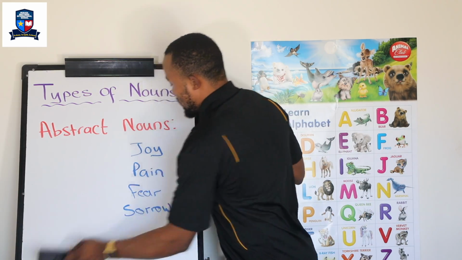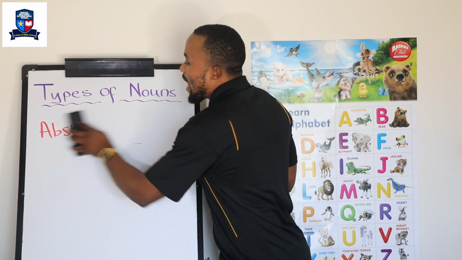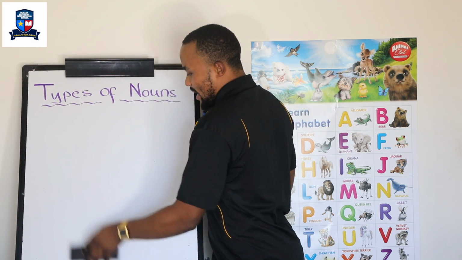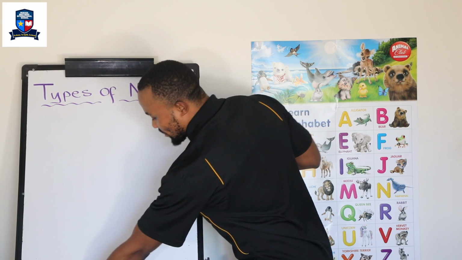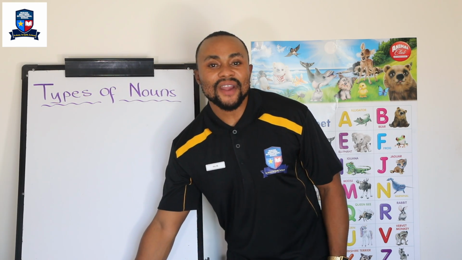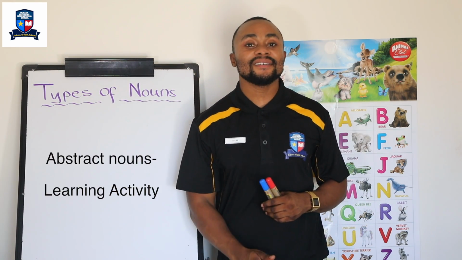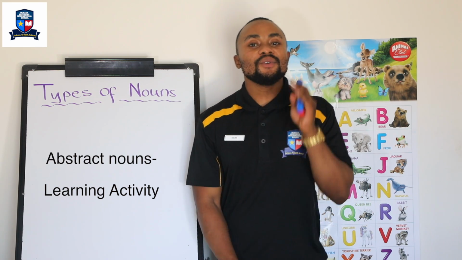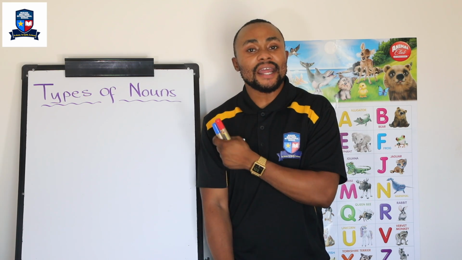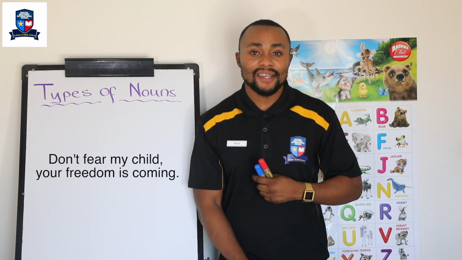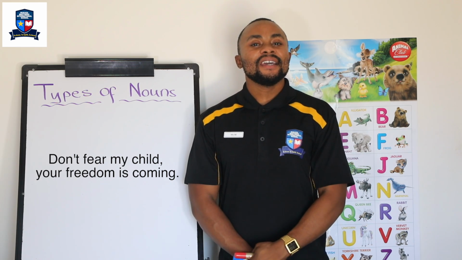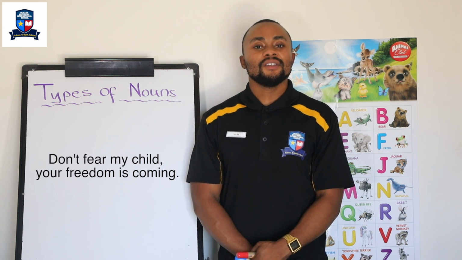Very, very good. Now let's do our little activity again and see if you've been paying attention. All right, so let's go. You ready? And try again. Do your best to figure out the abstract noun in this sentence. There could be one or more than one. So let's go. Don't fear, my child. Your freedom is coming. Don't fear, my child. Your freedom is coming.